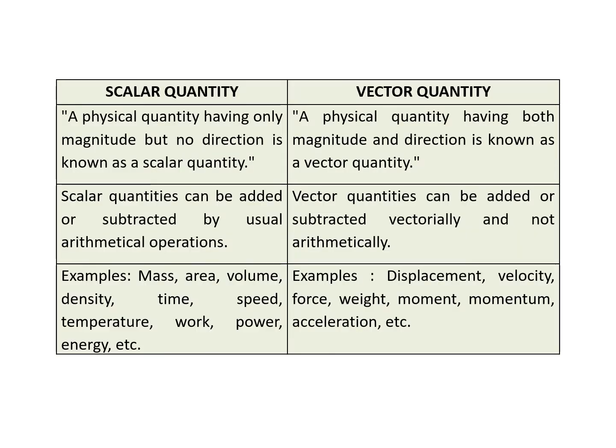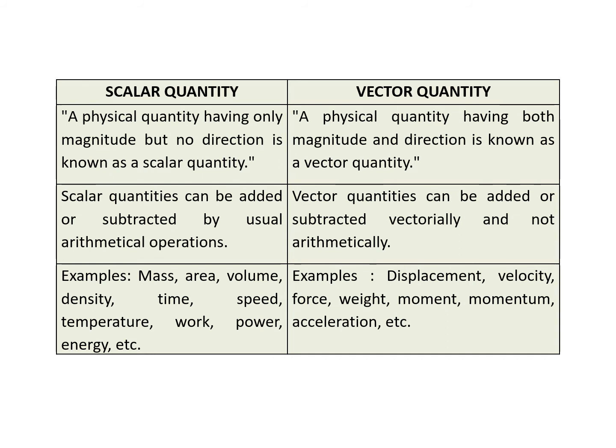Then we will see the difference between scalar quantity and vector quantity. A scalar quantity has only magnitude and no direction, but a vector quantity has both magnitude and direction. Scalar quantities can be added or subtracted by arithmetical operations, but vector quantities can be added and subtracted vectorially and not arithmetically.